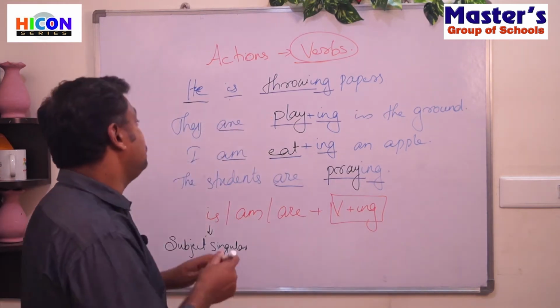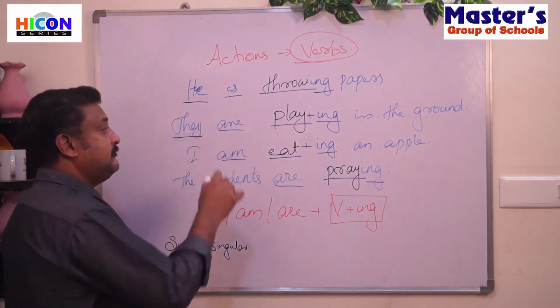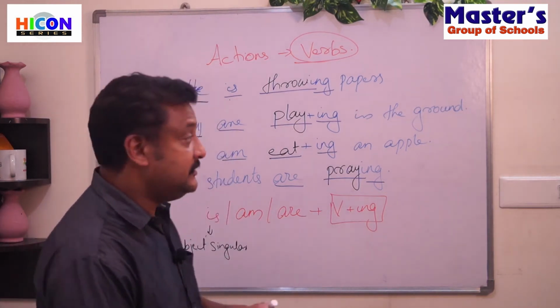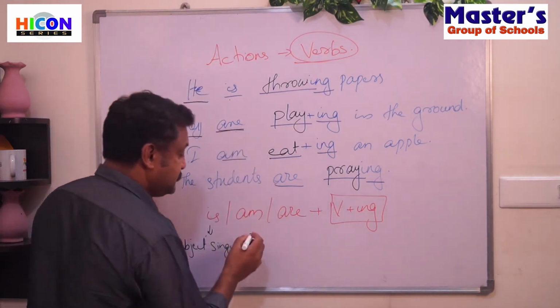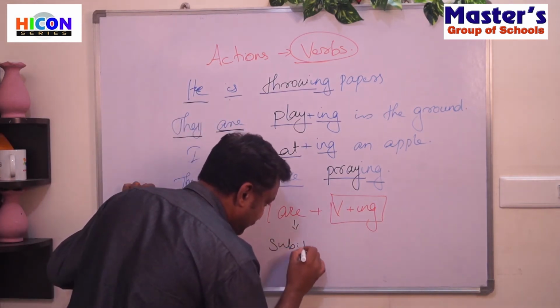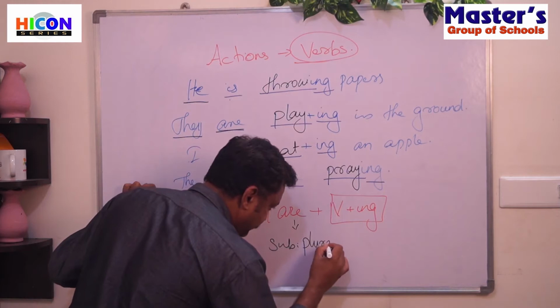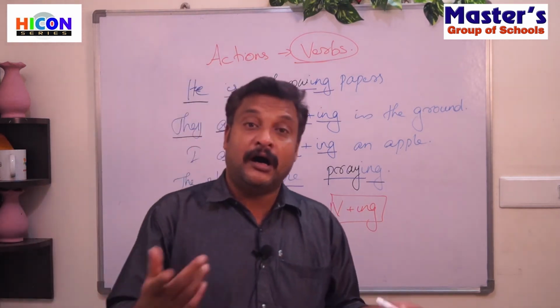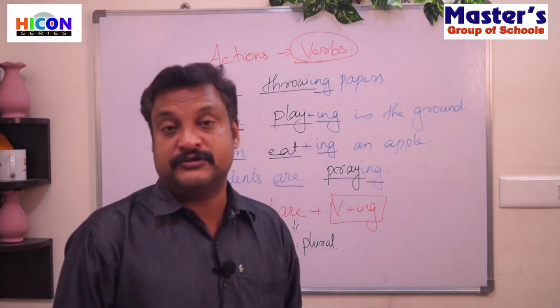Right? But if we use a plural, they means more than one people are there, no? They means more than one. Then we use are. So are is used when the subject is plural. Okay, we can say the boys are fighting in the ground.